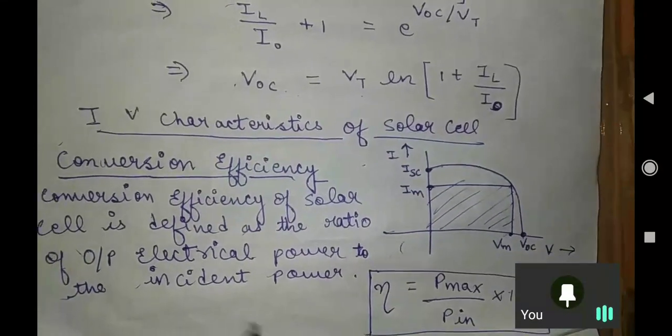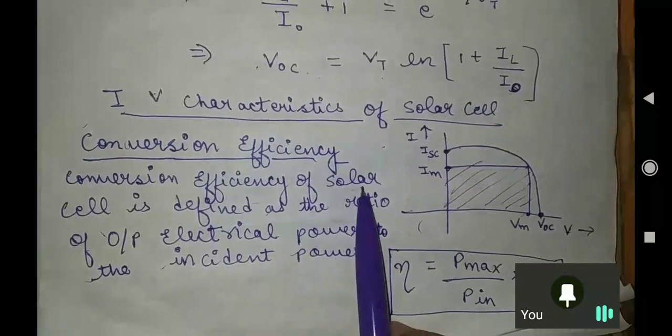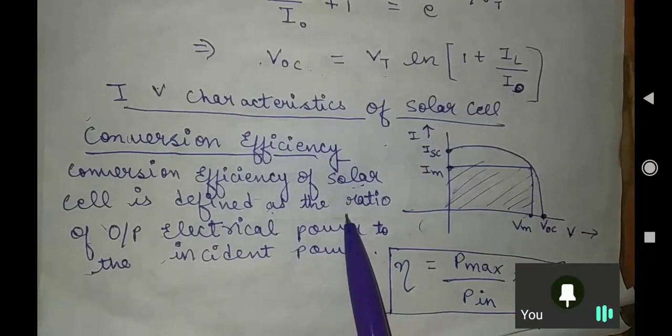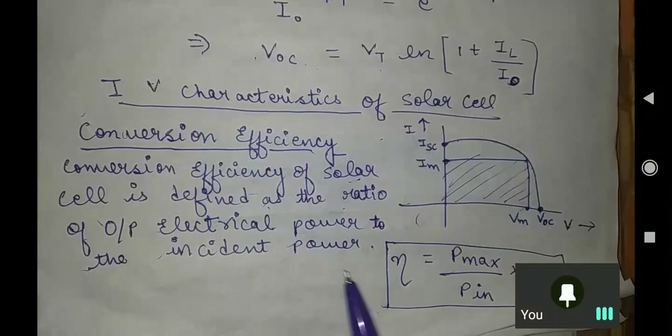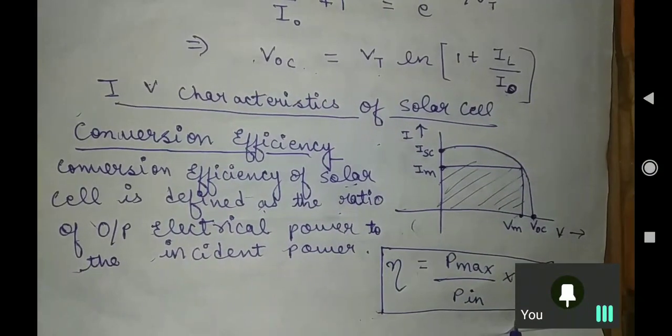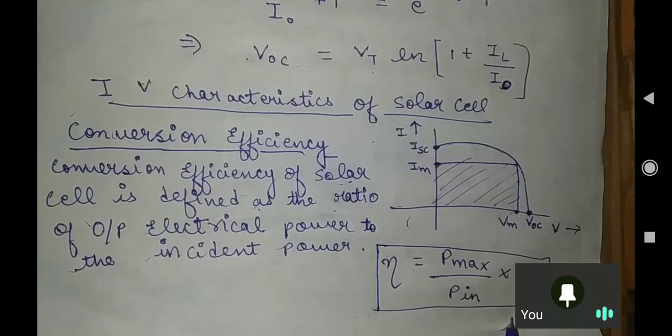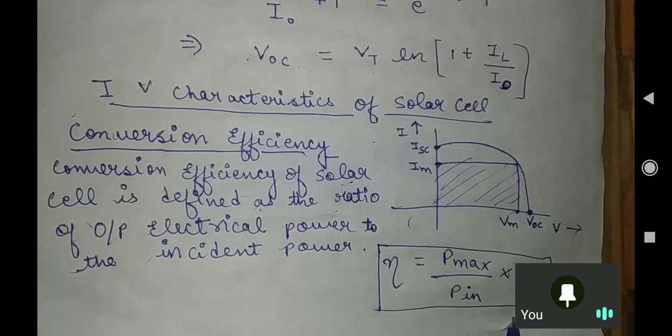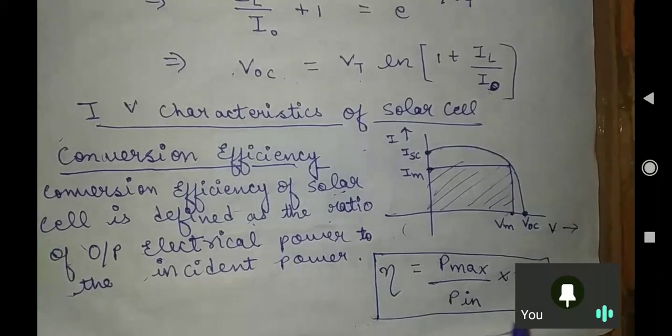The conversion efficiency of a solar cell is the ratio of the electrical power generated to the amount of power which is incident on our device, multiplied by 100. This is the efficiency formula.